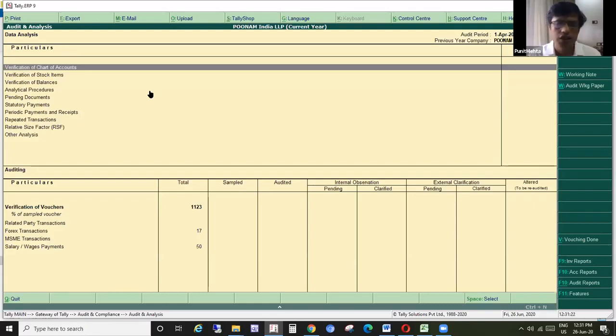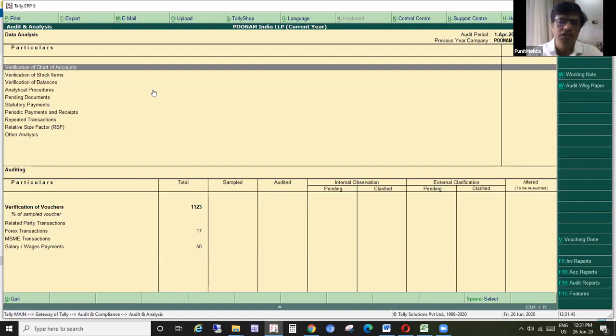Statutory payments and receipts which have been configured in Tally as TDS, GST, or all those repeated periodic payments and receipts. So there is some inbuilt intelligence involved in this audit tool. We will learn each of them step by step, how to use this, and finally the other analysis.